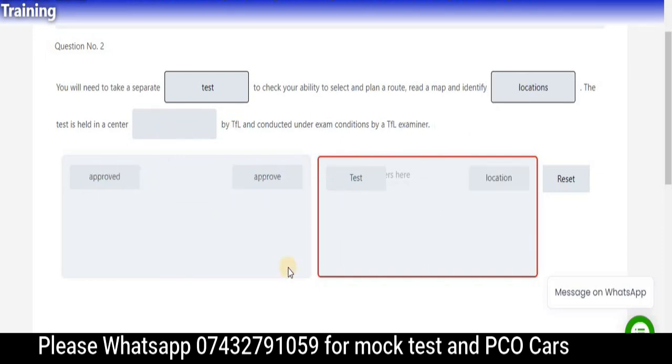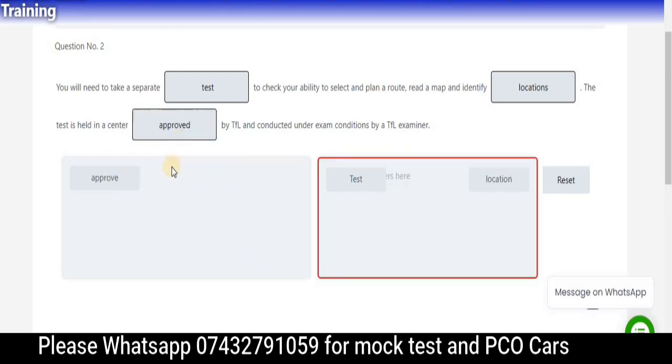Now the two left, sorry. So the right answer is approved, as I said before. Why? Because this is a past sentence. So let's move to the next question. Hope so you get it right as well.